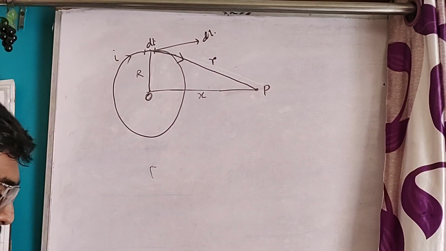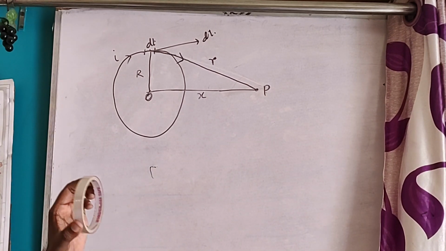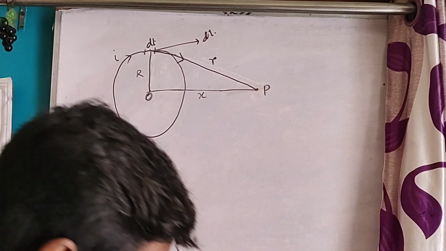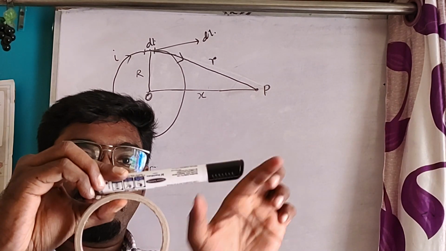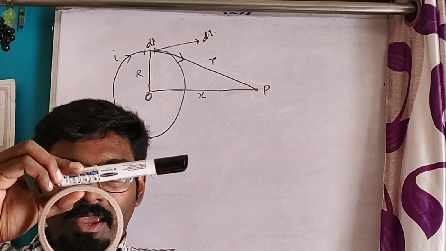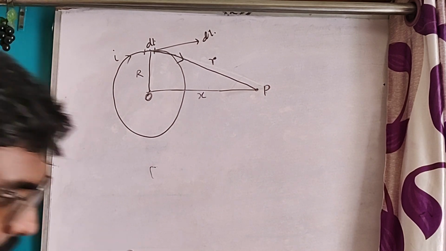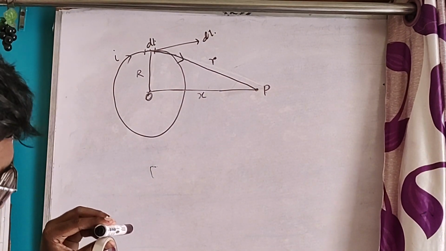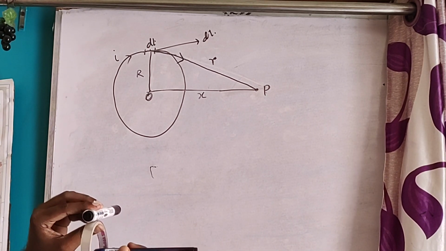Now if you think in 3D, suppose this is the ring and dl is in this direction, and we have to find the magnetic field at this point P along the axis.